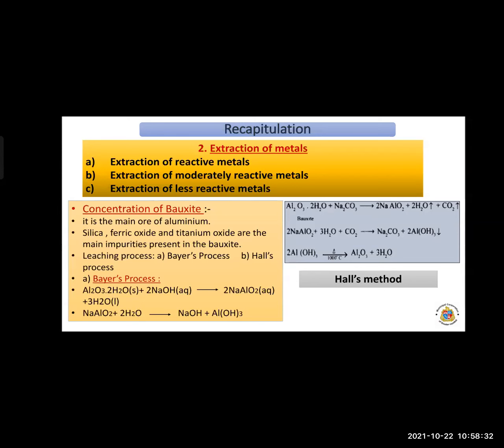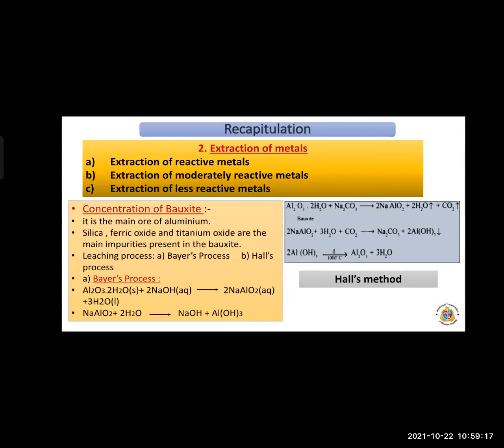How to get the pure alumina? This is the process, that is the extraction of metals. So first, H2O. And this bauxite ore, which is the main ore of aluminium, consists of different impurities. First is silica, second is ferric oxide, and third is titanium oxide. Okay, so these three are the impurities which are present in bauxite. So we have to remove these impurities from the bauxite ore.